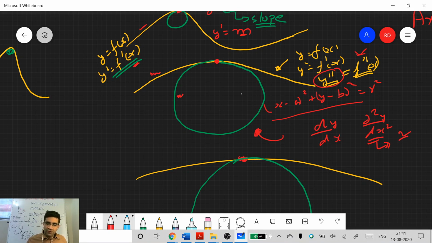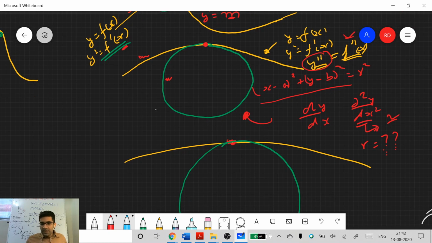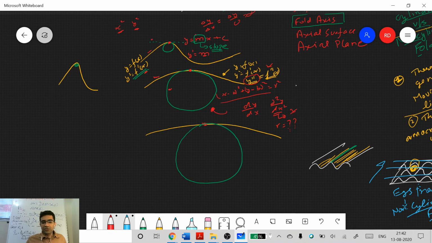For a second derivative, what should be the radius? You will get the relationship between the radius at that point, and it will depend again on this line. If we had a function for this line, we could have discussed it, but here we don't, so it will only be in these variable terms, so it will be slightly difficult to understand. But this is how we get a circle, and the gentler the surface is, the bigger this circle is. That is why I was not going into calculus, because I thought this would be more intuitive for you.